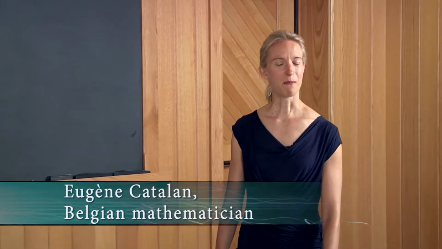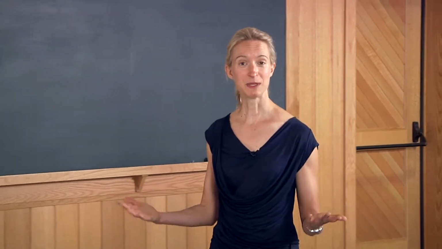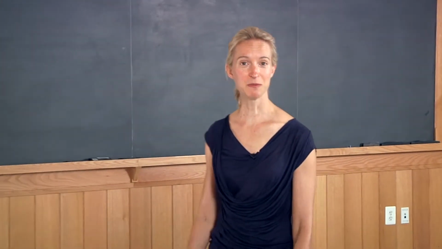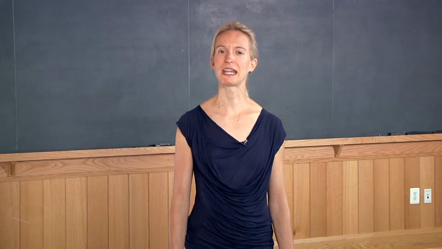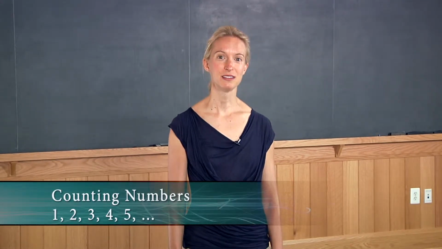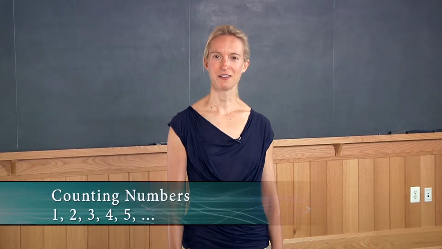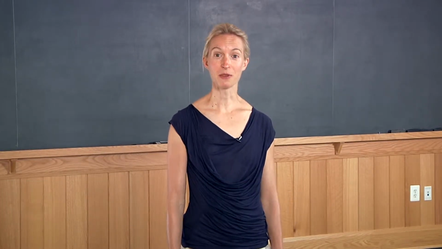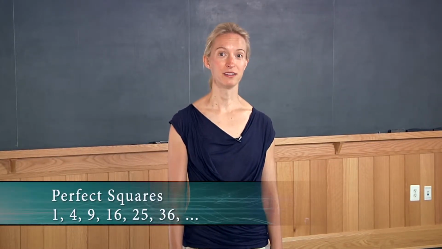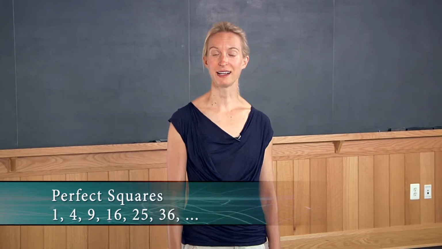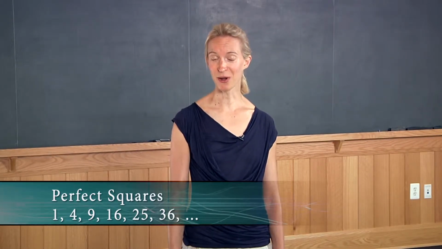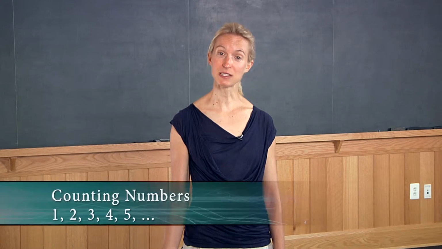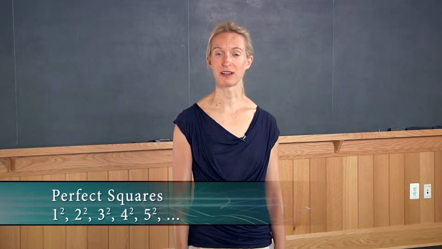Let's start off by reminding ourselves of some other famous sequences of numbers that perhaps we've seen before. Of course, there's the counting numbers: 1, 2, 3, 4, and so on. We can also talk about the perfect squares: 1, 4, 9, 16, and so on. Of course, we get these by starting with the counting numbers and squaring them.